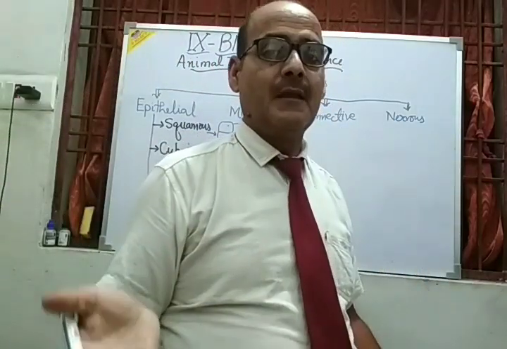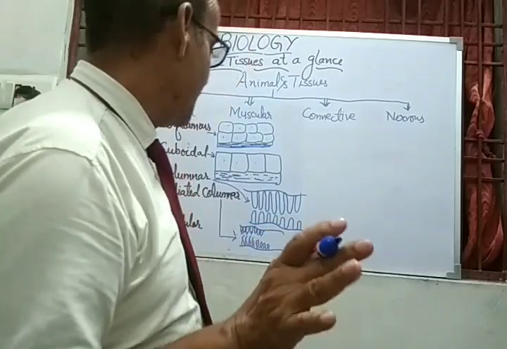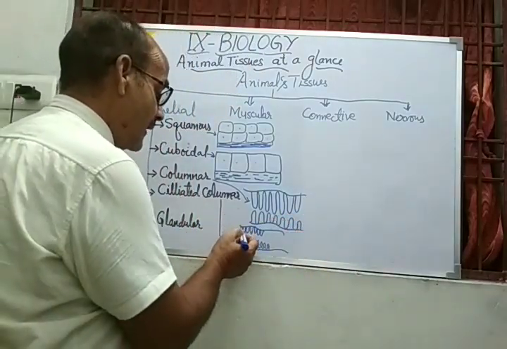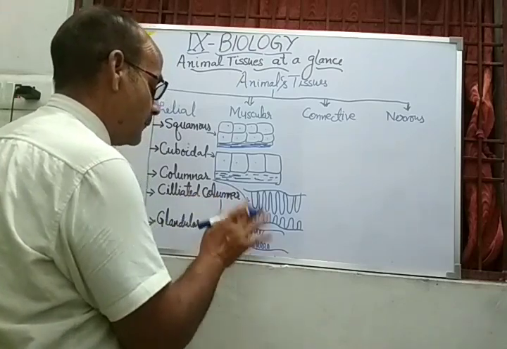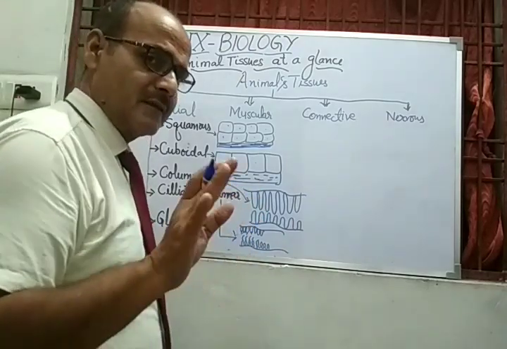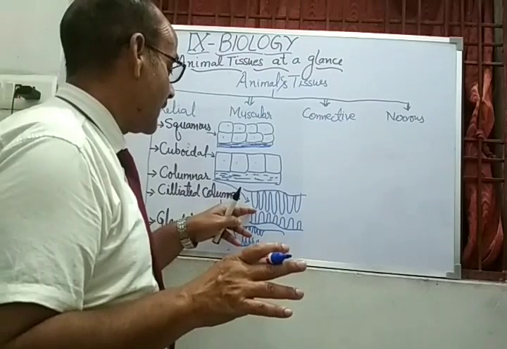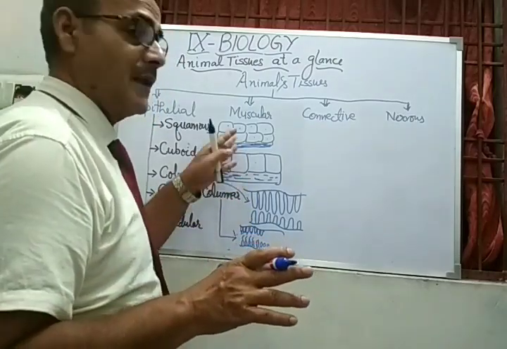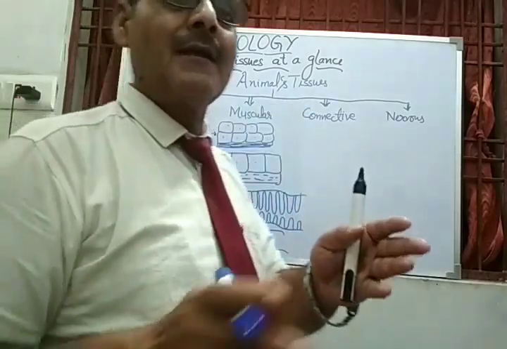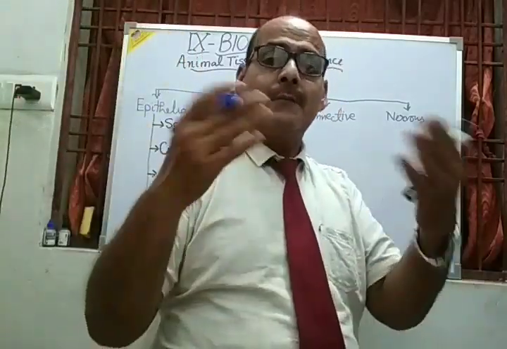ciliated columnar epithelium. So why epithelium is here? Because the inner lining is supplied with this ciliated columnar epithelium. That is why this is called epithelium. This is the inner lining, that is why this is called the epithelium. This is the outer lining and inner lining. So outer lining and inner lining both are considered as the epithelial part.